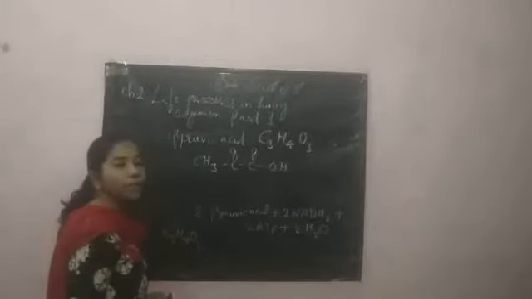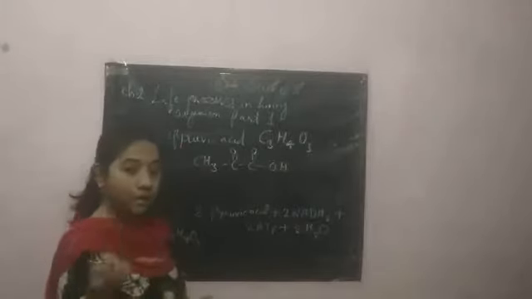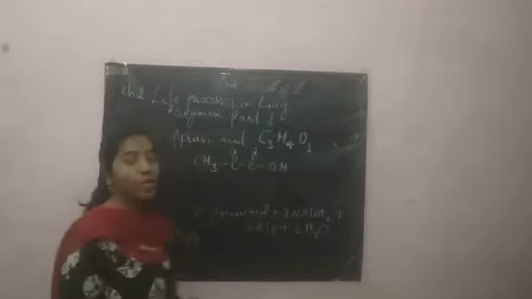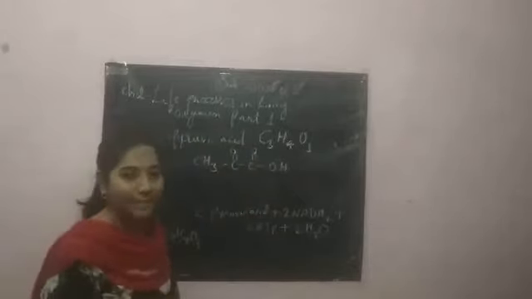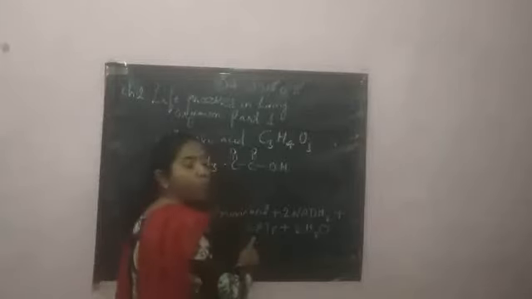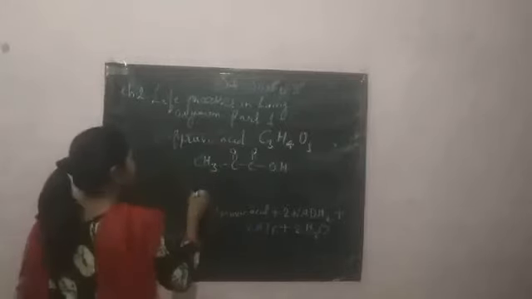So, in the process of glycolysis, when glucose oxidizes, it results in the formation of two molecules of pyruvic acid and two molecules of NADH2. Now, what is this NADH2? This NADH2 is an enzyme. The full form of NADH2 is nicotinamide adenine dinucleotide, and it is an enzyme. Then it will also give two molecules of ATP. Then what is this ATP? ATP means energy currency.